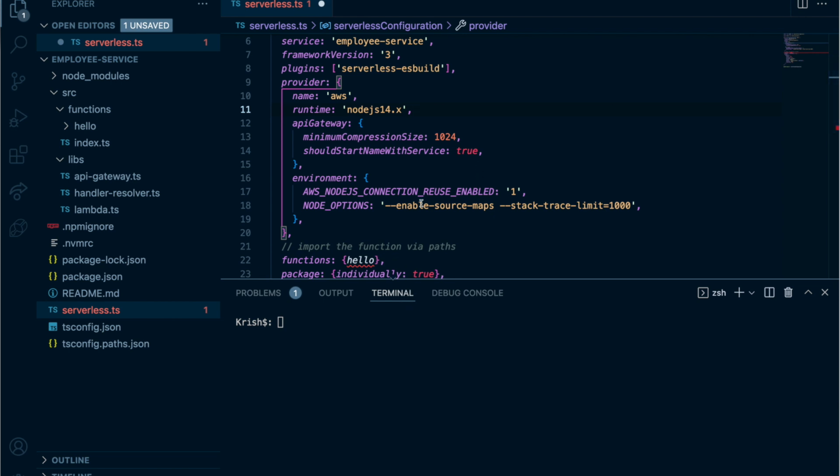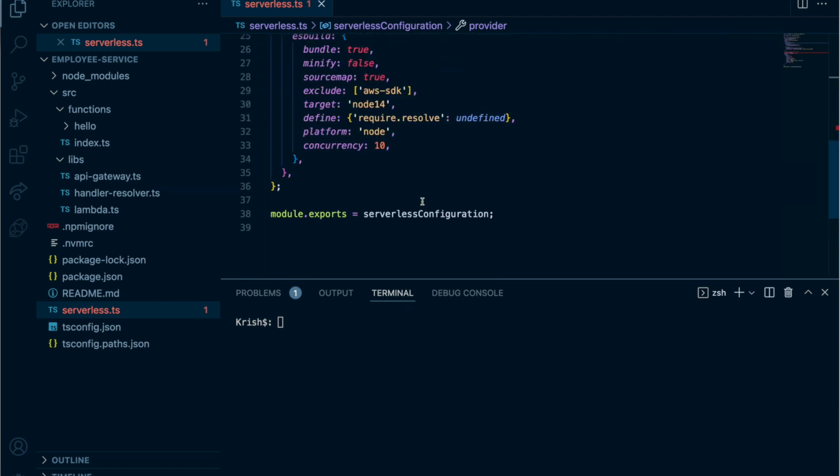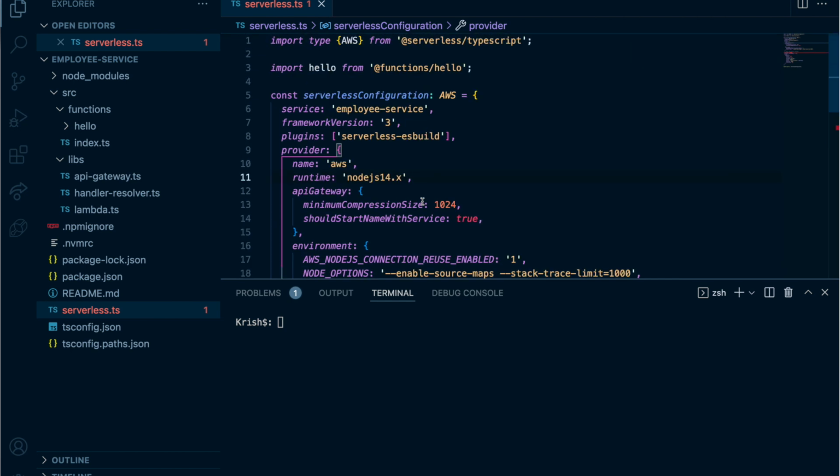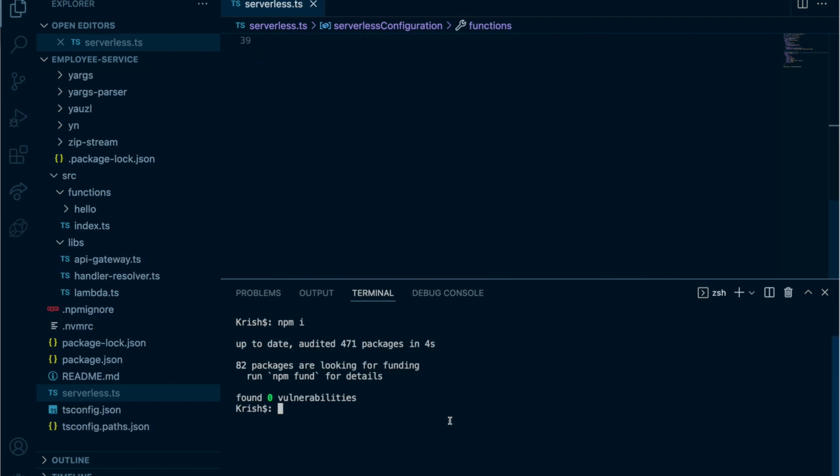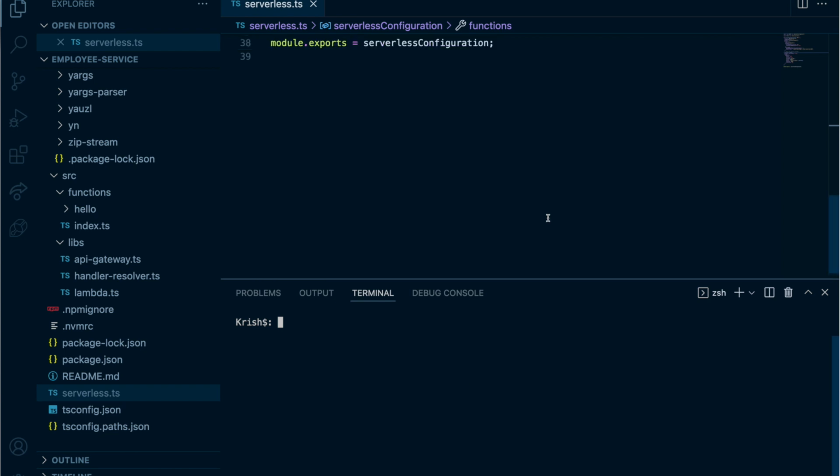We'll see there is an error in the serverless file. Let's see what is the error. Okay, it's like a false alarm. It went away. Right, so let's see.